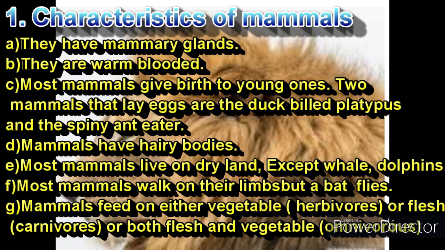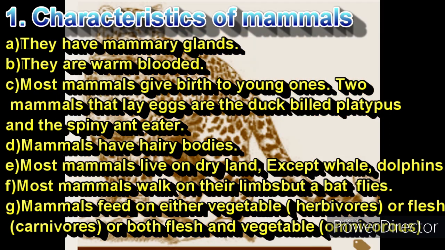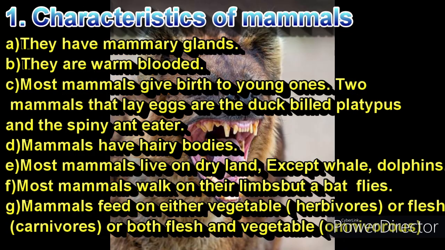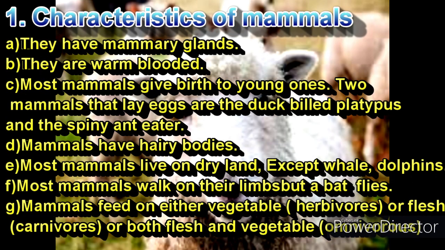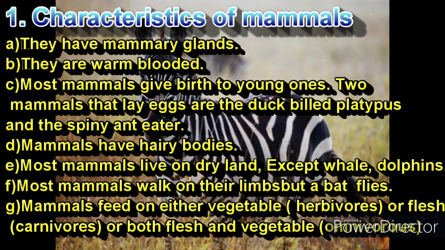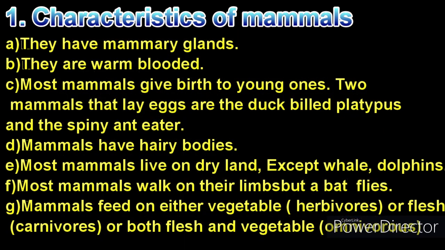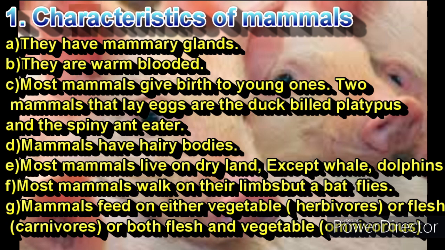Mammals that feed on flesh only are referred to as carnivores, for example, lions, leopards and hyena. Mammals that feed on vegetation only are referred to as herbivores, for instance goat, sheep, cow and zebra. Mammals that feed on both the flesh and the vegetation are referred to as omnivores, for instance human beings and pigs.